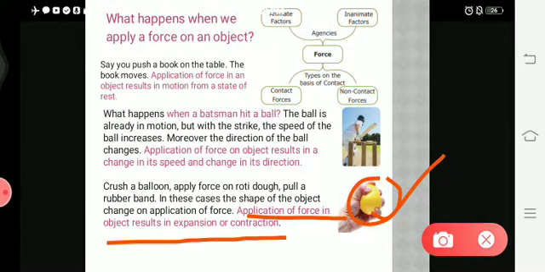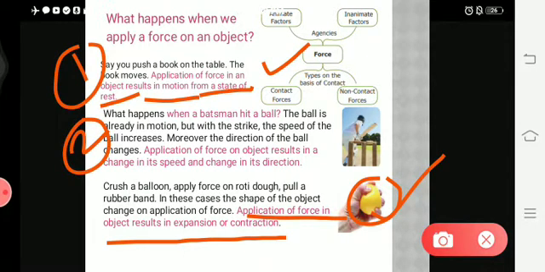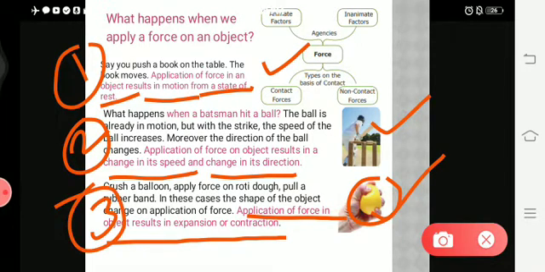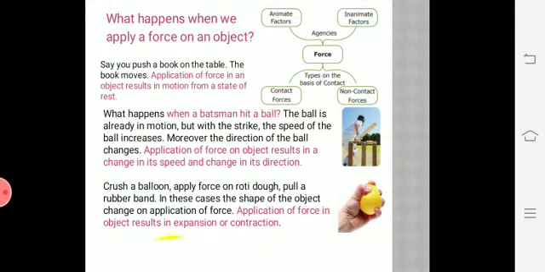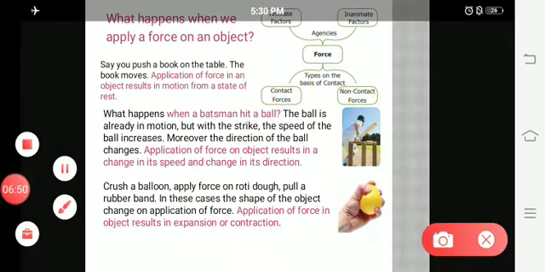So look at the first stanza. Application of force on an object results in movement. Motion is nothing but movement from a state of rest. This is the first point. And the second point: application of force on an object results in change in its speed and also in its direction. Here you have seen the example of a batsman striking a ball; the ball's direction changes and its speed also increases. And in the third one, you are applying a force and that results in expansion or contraction.